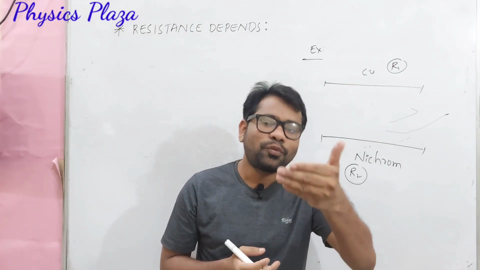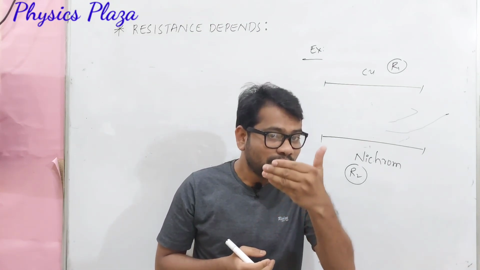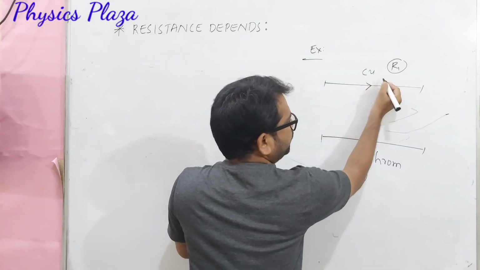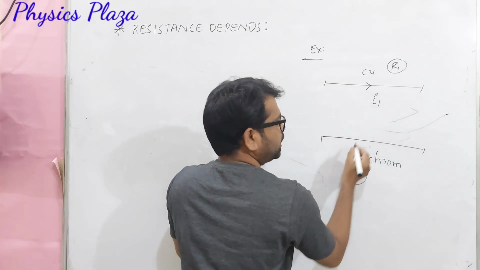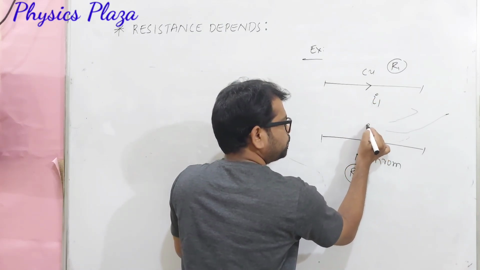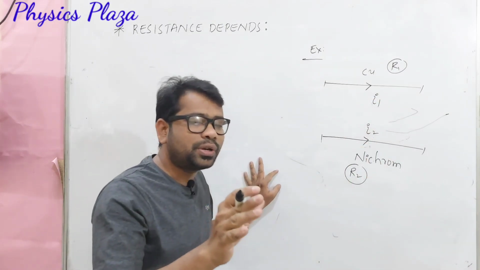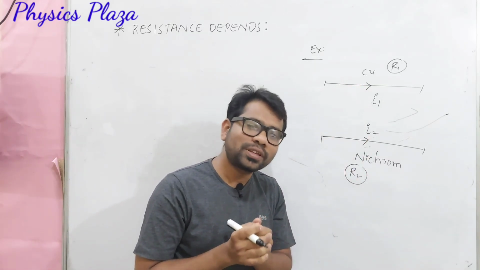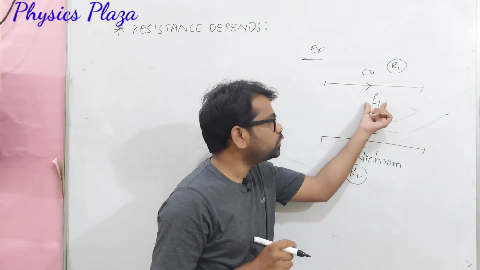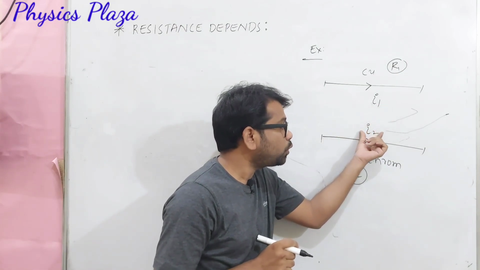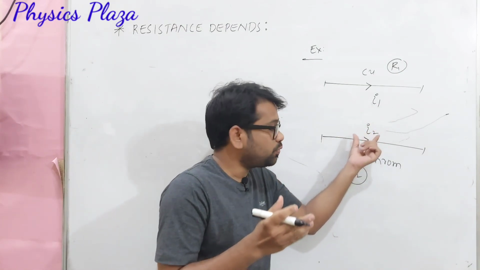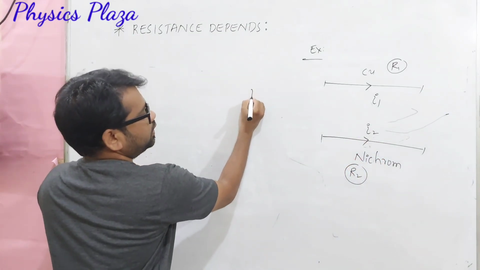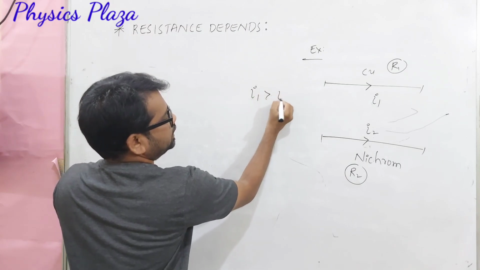When a potential difference is created, obviously there is a flow of charges, so there will be some current. Let us say the current flowing through the copper is I1 and the current flowing through the nichrome is I2. We notice that these two currents are not the same. The amount of current flowing through the copper wire is more than that flowing through the nichrome wire. Can we write like this? I1 is greater than I2.